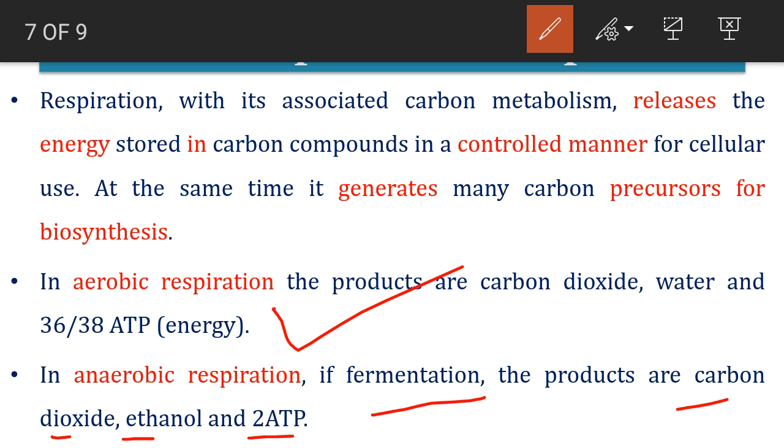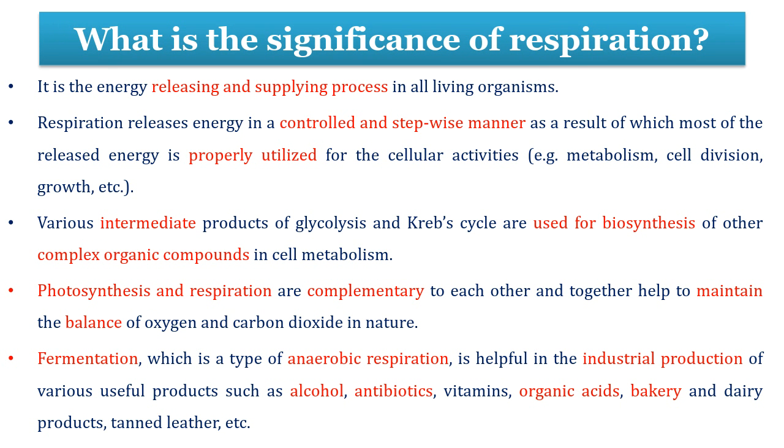So respiration is associated with various carbon metabolic processes which release the energy stored in the carbon compounds, and it releases it in a stepwise controlled manner. So it generates many carbon precursors for various biosynthetic processes. Now there are many significances of the respiratory process. It is the energy releasing and energy supplying process in all living organisms. It releases the energy in a controlled and stepwise manner so that it can be properly utilized.